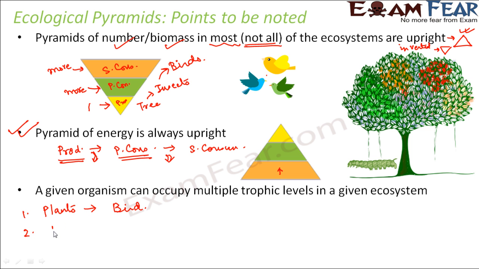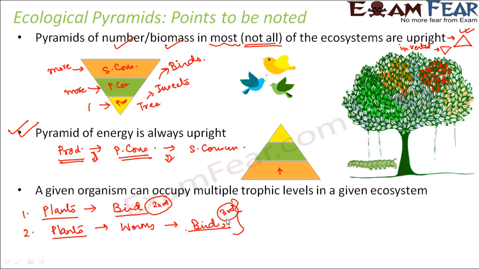I am considering another food chain where the plants are eaten up by small insects or worms, and these worms are eaten up by the birds. Both of these food chains exist in the same ecosystem. In both food chains, plant is the producer. Now in the first food chain, what is bird? Bird is a primary consumer. So in this case it occupies the second trophic level. Whereas in this food chain, the bird occupies the third trophic level. So the same organism, that is the bird, occupies multiple trophic levels in a given ecosystem.